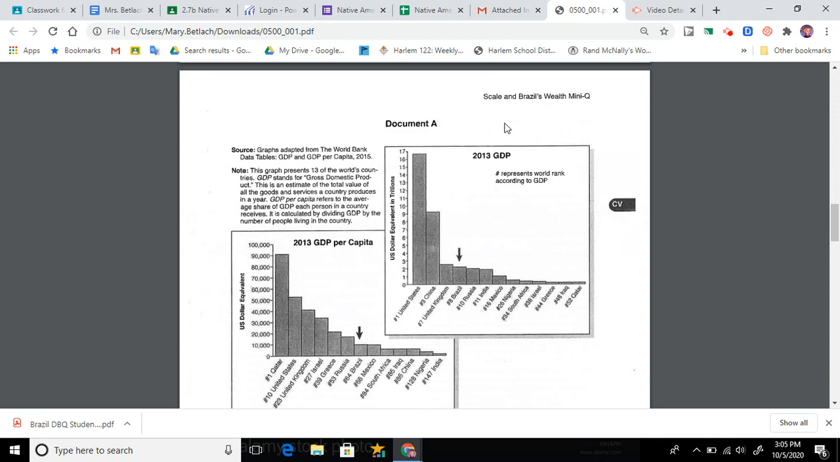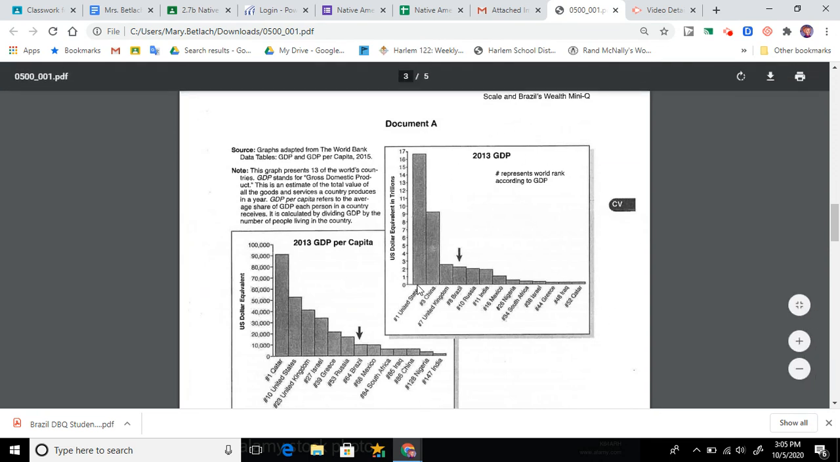So here we have GDP, the United States being number one. If you were to take all of the European Union, 27 countries, it would be higher, but that is not a single country. And so you can see that Brazil ranks 8th.